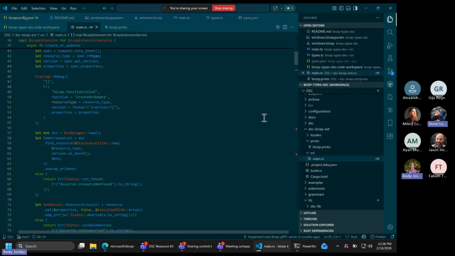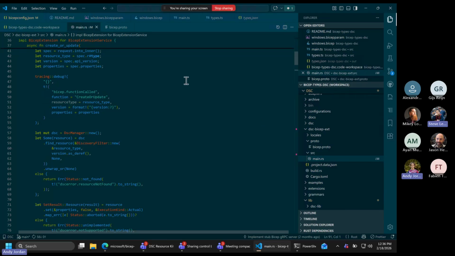Okay. Because it's going to call into DSC to resolve it. So basically, DSC will get the values that have been resolved. So any kind of nested expressions should be processed by Bicep before it hands it off to the DSC extension for Bicep to return the result. Exactly right.